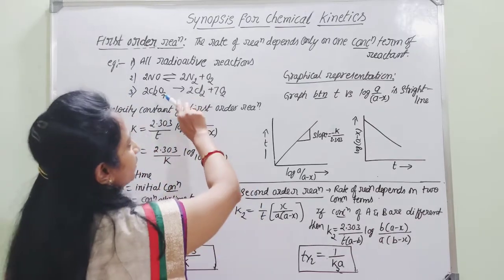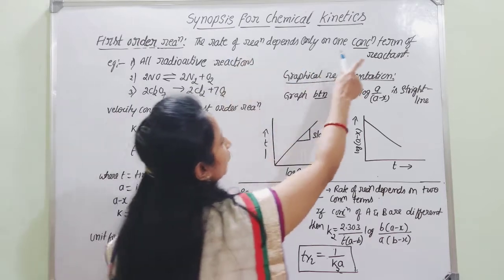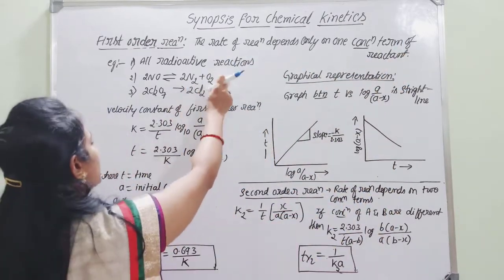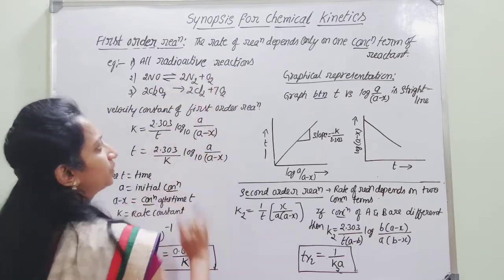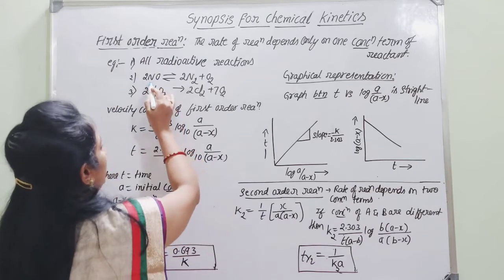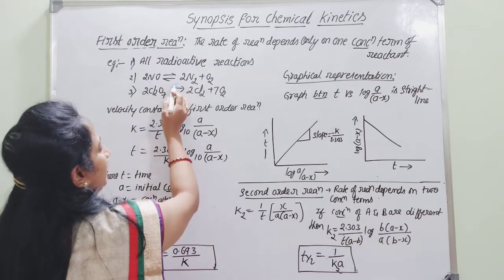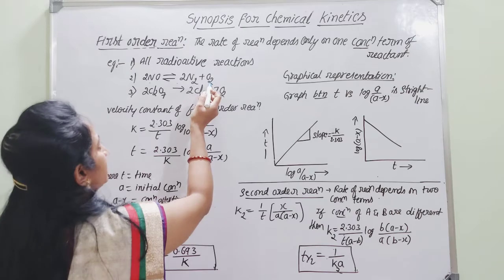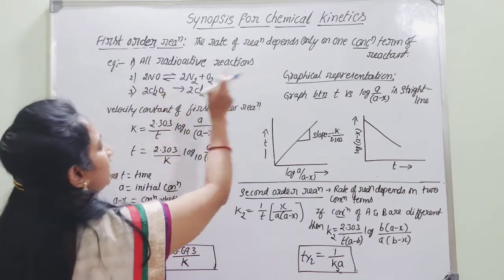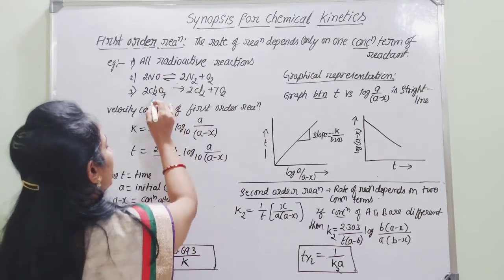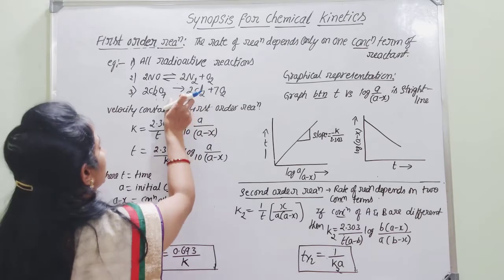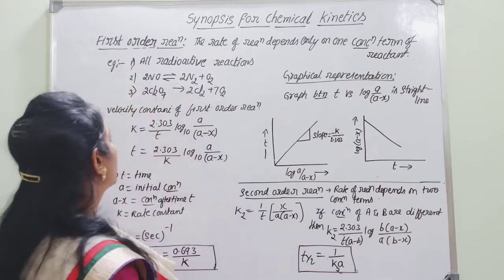The first order reaction is the one which depends only on one concentration term of the reactant. If we consider examples, all the radioactive reactions are first order reactions. Another example is NO when it dissociates to give nitrogen and oxygen. It is also a first order reaction because it depends only on one concentration term. And Cl2O7 dissociates to give Cl2 and O2. It is also a first order reaction.